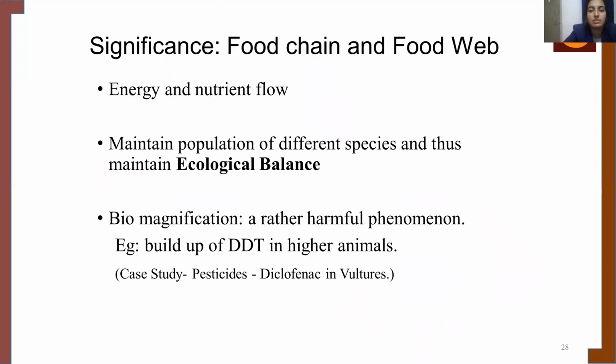Now, when we talk about the significance of food chain and food web, there is energy and nutrient flow, and it maintains the population of different species, and thus maintains ecological balance. Next is biomagnification. It is rather a harmful phenomenon wherein at each trophic level there is a buildup of harmful substances. One such example is the buildup of DDT in higher animals.